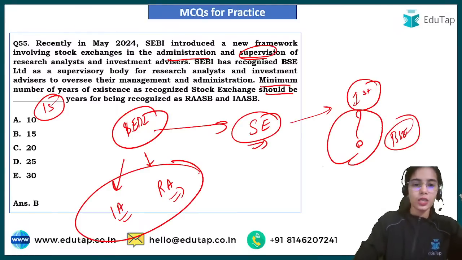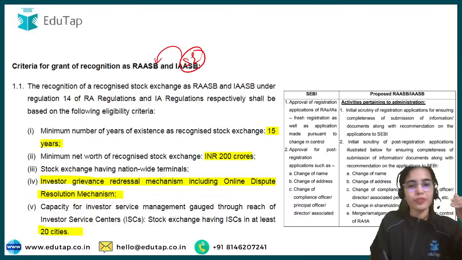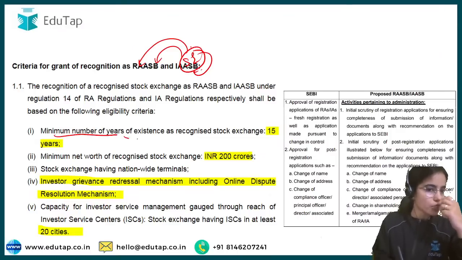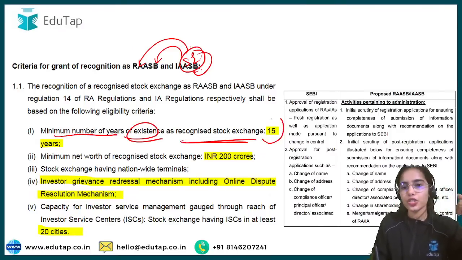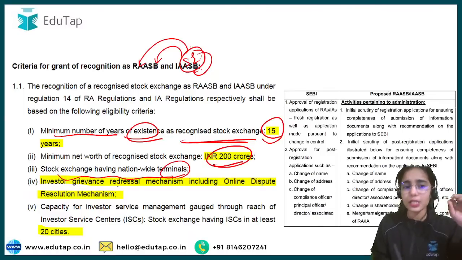So what has happened is that it has been said that the stock exchanges can become the administration and supervisory bodies of research analysts and investment advisors. The minimum number of years of existence as a recognized stock exchange should be 15 years. Minimum net worth should be at least 200 crores. The stock exchange should have nationwide terminals.